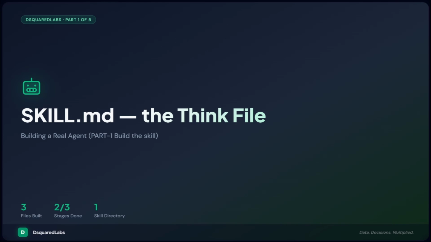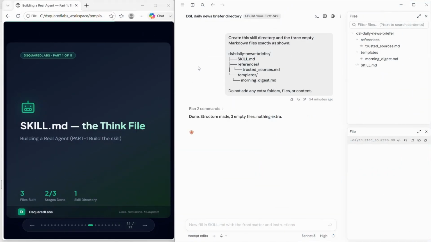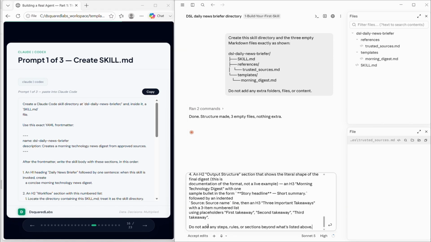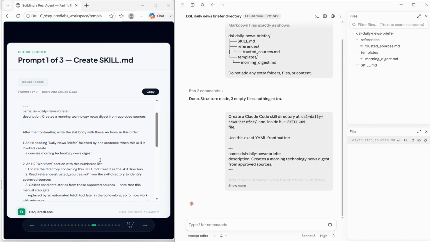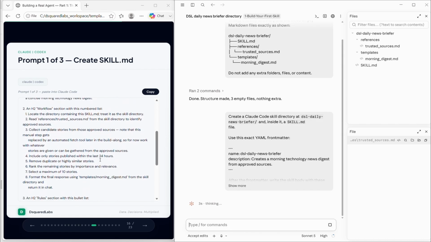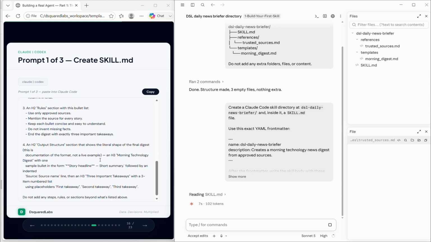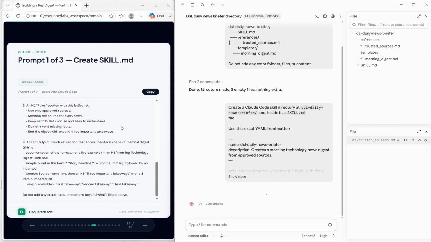Let's open the first one. The file that does the actual thinking. SKILL.md is the playbook. It's where the filtering rules, the dedup logic, the ranking criteria, and the output format all live, written as instructions, not code. When this agent runs, it reads this file first and follows it step by step. Which sources are trusted? How old is too old? How to spot 2 articles covering the same event? How many stories make the final cut? And exactly what the output should look like.